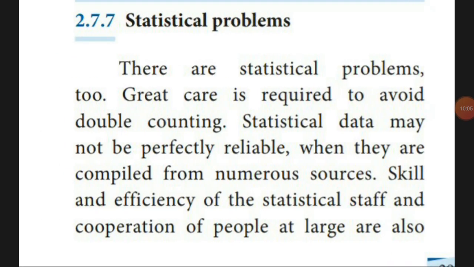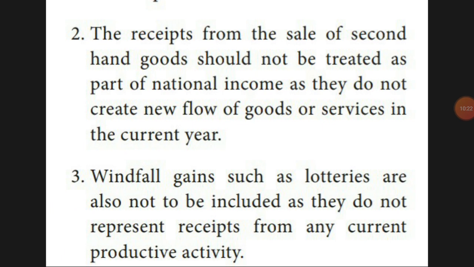Next one is the statistical problem. Sometimes accurate, perfect statistical data cannot be considered. For example, in husbandry or fishery, the accurate expense and income cannot be collected. Maybe because of a different language or customs, that may be a problem.